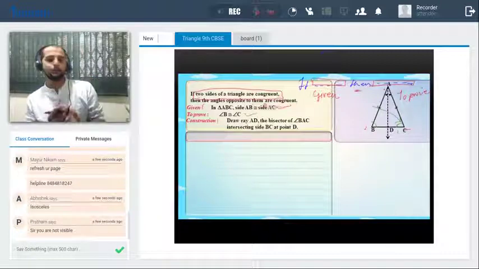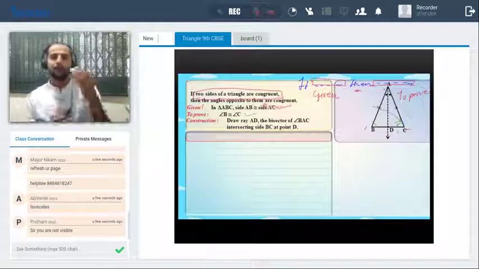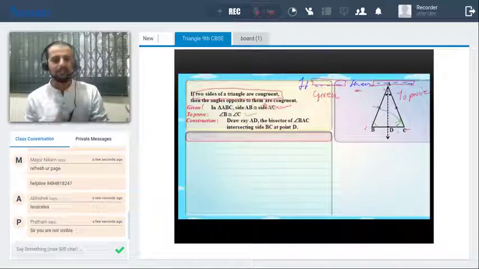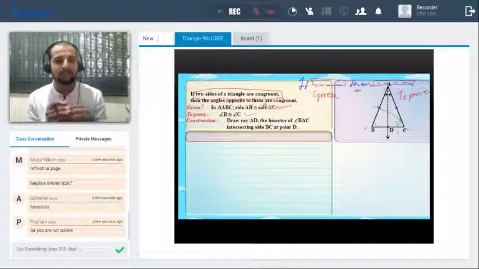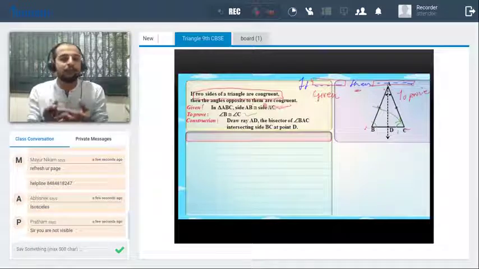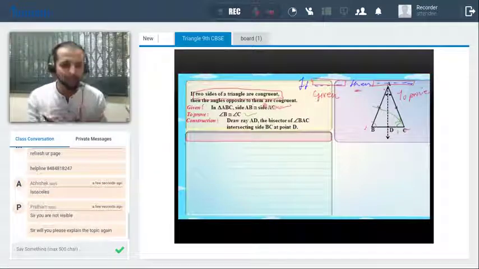Now we have the given and the to prove. It's a very simple step. Now we require the construction, because whenever we have to prove something equal, somewhere we have to prove the triangles congruent. That means we require two triangles.